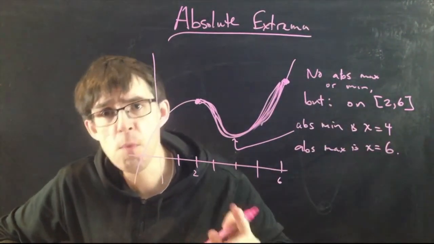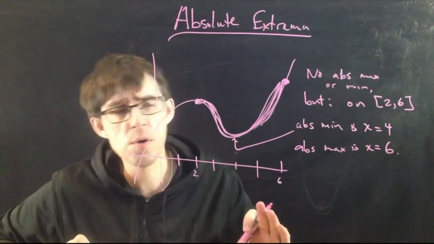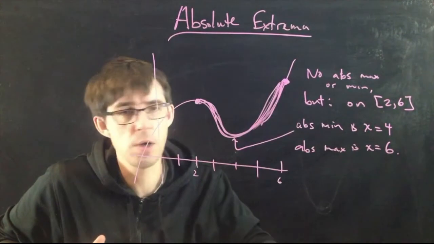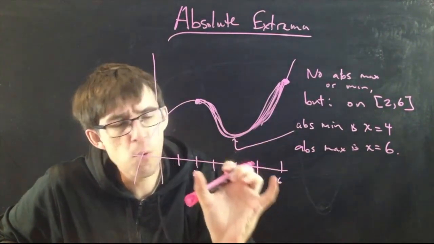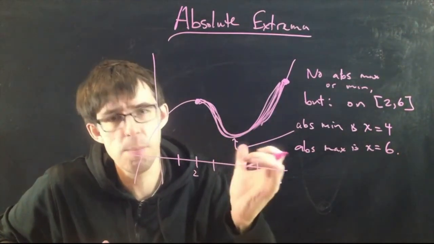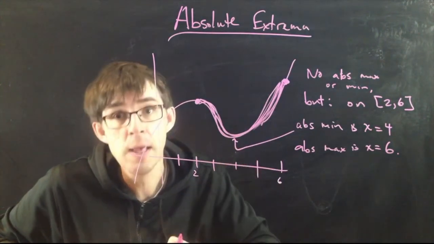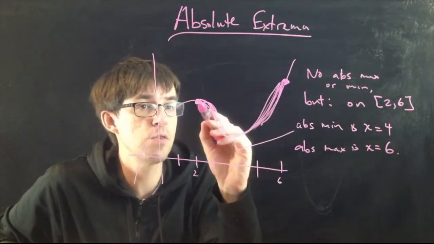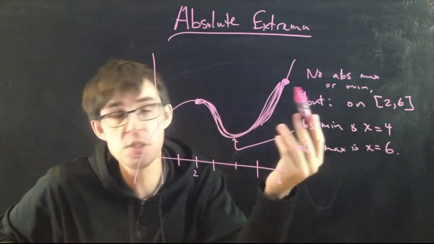So the moral of the story is, even though functions overall may not have a highest point because they might just keep on going up forever, if you only look at a portion of the graph, then they can't go up forever on your little portion. And so they must have some maximum value, which will either be at one of these peaks and valley points, or it might just be on the end.